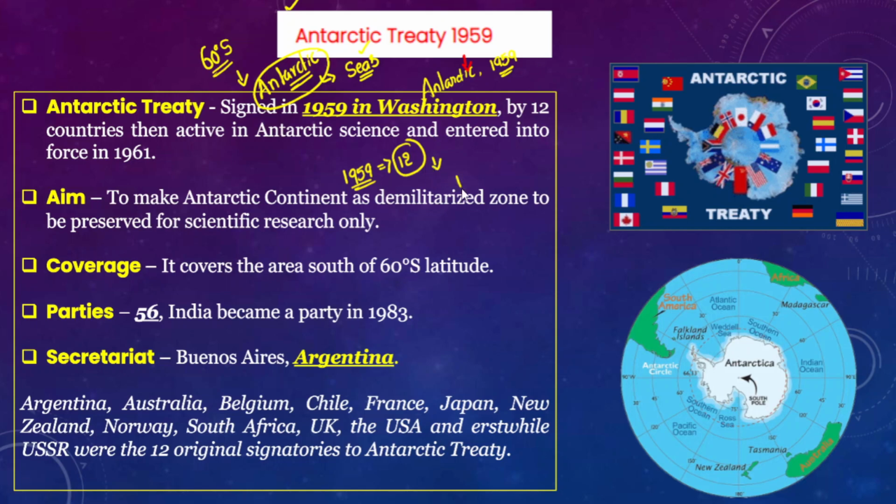It was signed in 1959, but it came into force fully in the year 1961. Every treaty has its aims and objectives, and the Antarctic Treaty also has certain aims.